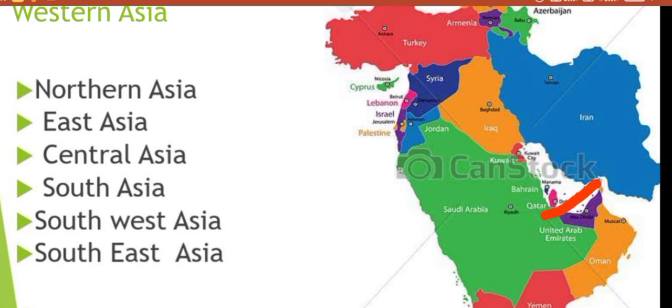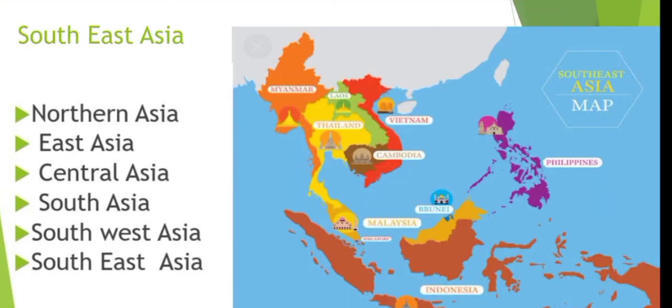And here you can see UAE, United Arab Emirates. And these two countries are, the red one is Yemen and the other one is Oman. So we have also done Southwest Asia. Only Southeast Asia is left. So let's see that also.